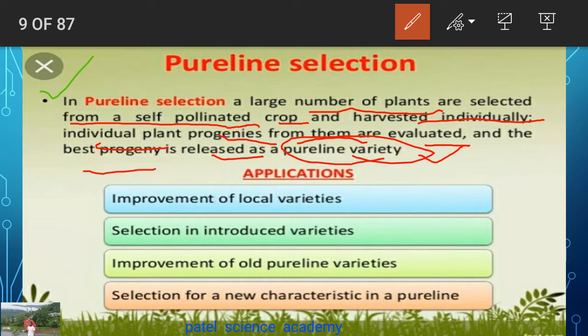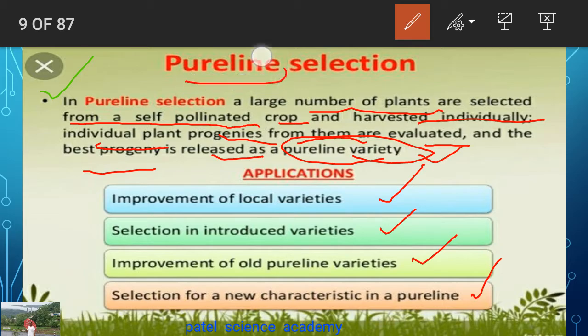Or another example, you have selected parents for disease resistance power, for example the coconut, which has disease resistance powers. So you have selected that tree as a pure line for disease resistance or for high nutrients. Improvement of the local variety is included as an application of selection in the introduced variety, improvement of the old pure line variety, and the selection for new characteristics in the pure line.